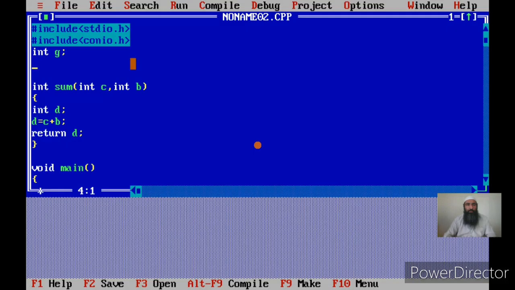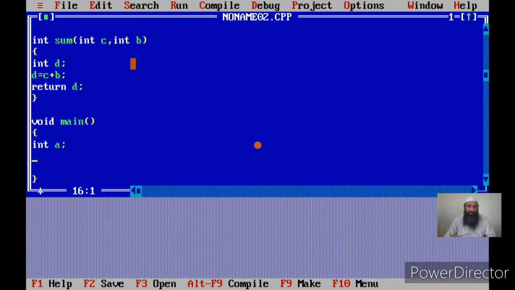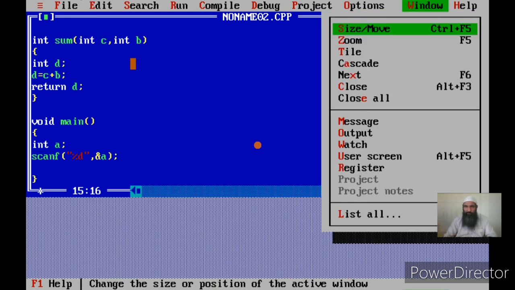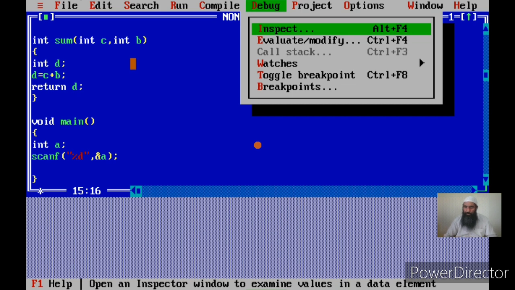Now let us see how we use scanf. See, actually a is a memory location. I say scanf, then I give the format specifier, suppose %d because it's an integer, and then I give the name of location a, and that should be small a because C is case sensitive, and I can place ampersand here. We have to do it for scanf, variable name preceded by ampersand, and this is how we scan a value. And we can watch it with Alt D.